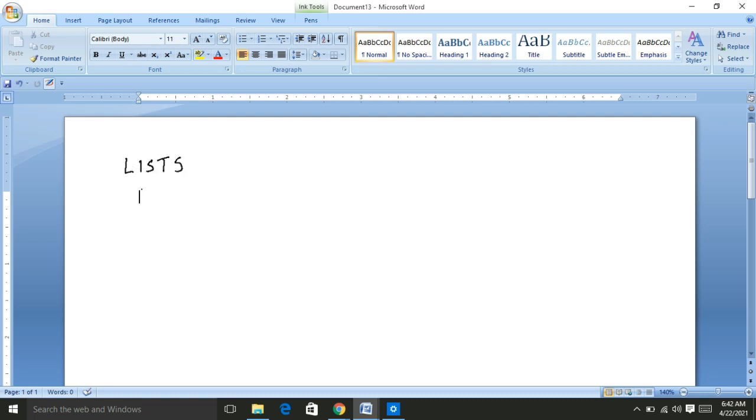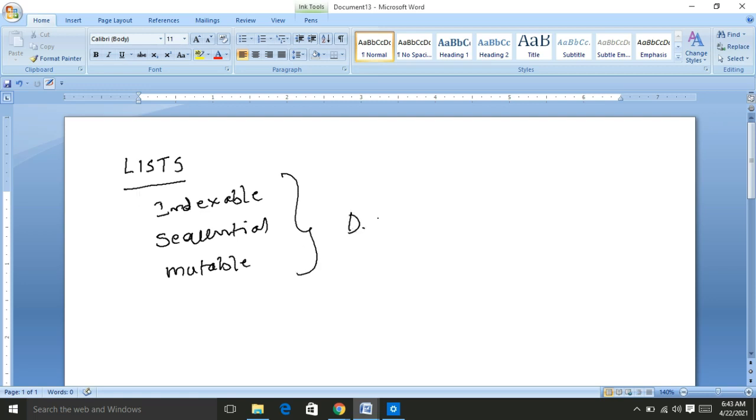The list is an indexable, sequential, mutable data structure in Python. So I will repeat once again. The list is, one, sequential, two, indexable, three, mutable data structure. Right? So what do we mean by sequential?